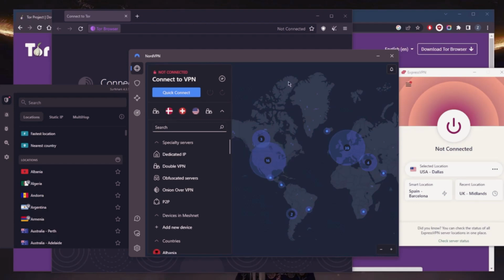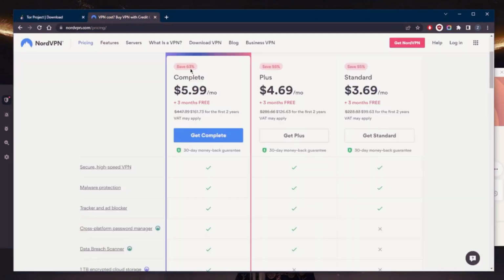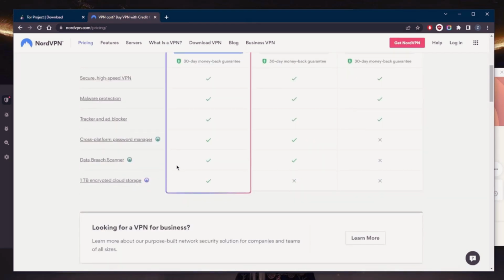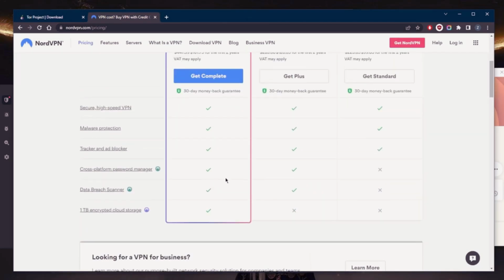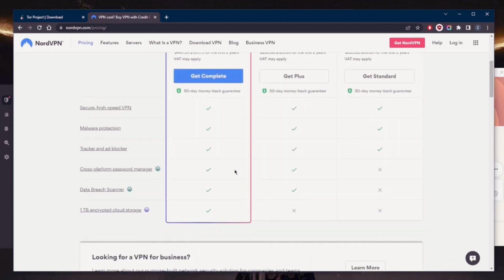Also, in terms of passwords while using the Tor browser, I do recommend that you use very strong and secure passwords. And if you're looking for a password manager that generates powerful passwords, you can actually get that with the Plus package with NordVPN. You have the cross-platform password manager if you want to generate and store such passwords.